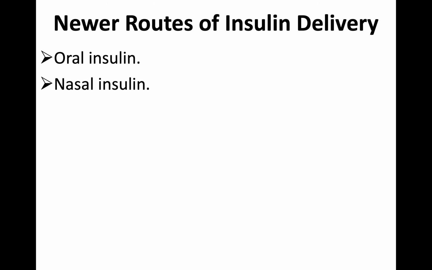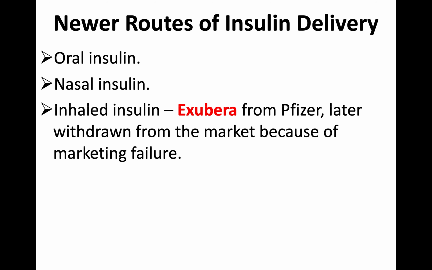Then, as I told you, nasal insulin: a few years back, I think 2005 or 6, one company developed nasal insulin, that is inhaled insulin. The brand name was Exubera from Pfizer. Yes, it was Pfizer, none other than the blockbuster drug producer Pfizer, but patient complaints were high, and it totally failed.